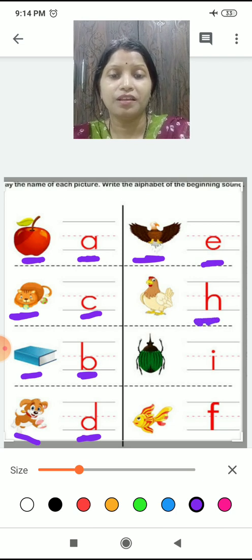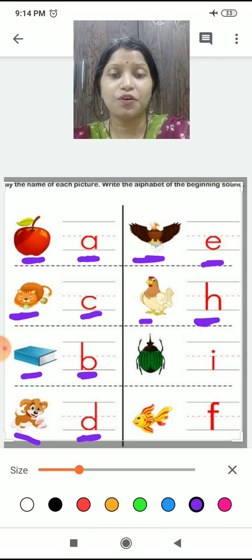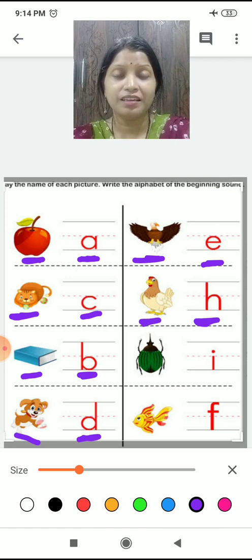Right, children? E is for eagle. Okay. Next is H. So children, H has the sound of H. So H is for hen. H is for hen. Okay.